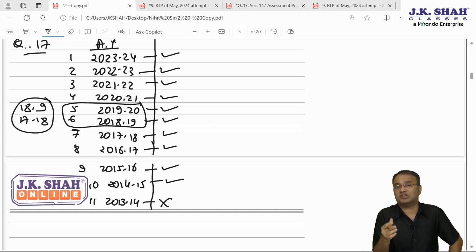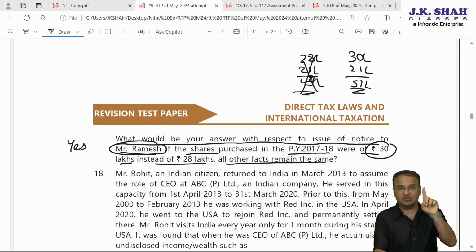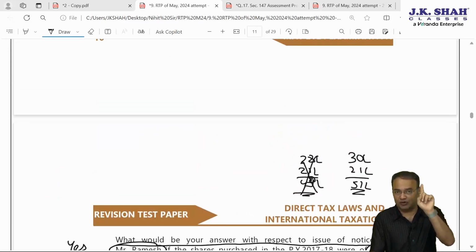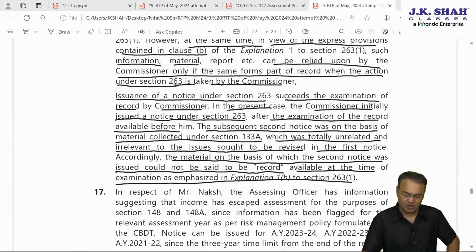The amount of income escaping assessment represented by shares need not exceed 50 lakhs for each and every year involved in the matter. It should exceed 50 lakh rupees in totality. So now notice can be issued. Yes, earlier answer was yes. For Naksh, Ramesh, no. For Naksh, the opportunity of being heard will have to be given by issuing notice under section 148. Now let's check out the answer if you have understood.